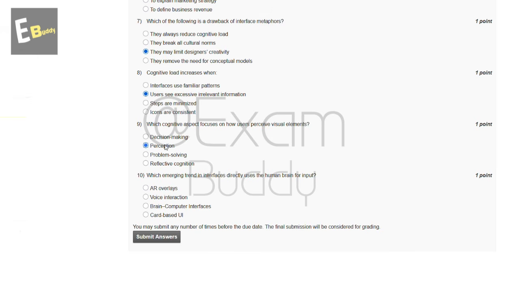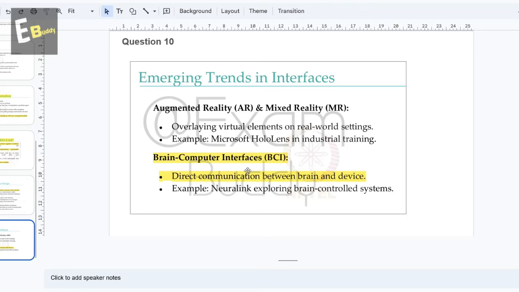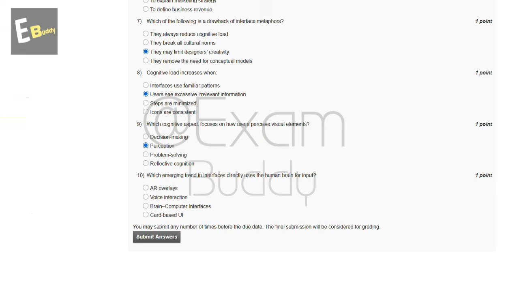And now let's go to our question number 10. Which emerging trend in interfaces directly uses the human brain for input? These are the options, and now let's check the explanation. In explanation, brain computer interfaces, BCI, direct communication between brain and device. So the answer of our 10th question is C, brain computer interfaces. Now submit your answer.